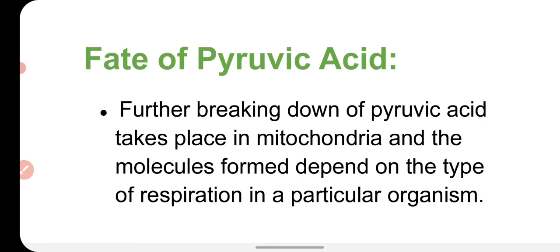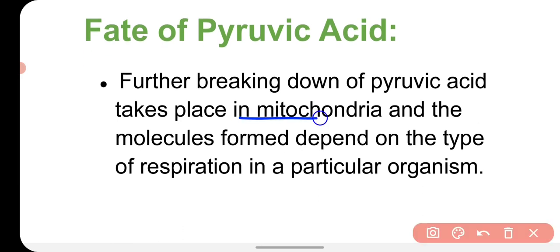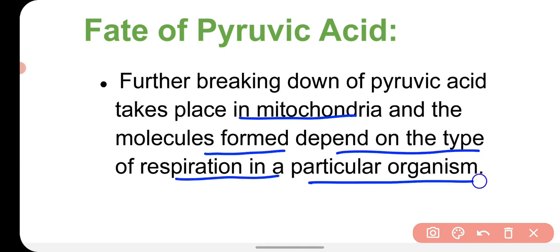Now, fate of pyruvic acid. What happens after the glycolysis? What happens with the pyruvic acid? Further breaking down of pyruvic acid takes place in the mitochondria, and the molecules formed depend on the type of respiration in a particular organism. After the formation of pyruvic acid, it goes into the mitochondria, and the next process depends on the presence or absence of oxygen.